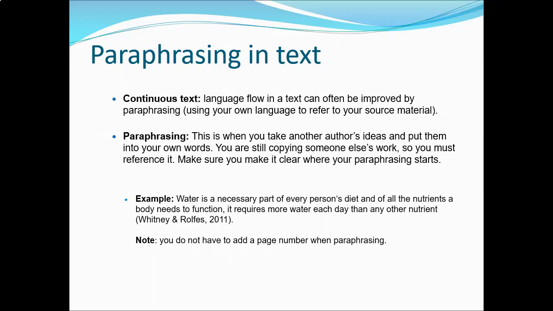Paraphrasing in text. Continuous text. Language flow in a text can often be improved by paraphrasing, which means using your own language to refer to the source material. Paraphrasing is when you take another author's ideas and put them into your own words, but you're still copying someone else's work, so you must reference it. Make sure you make it clear where your paraphrasing starts. For example, you could refer to the author somehow. You do not have to add a page number when paraphrasing.